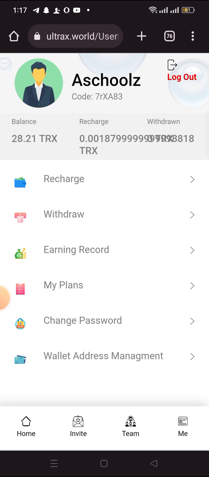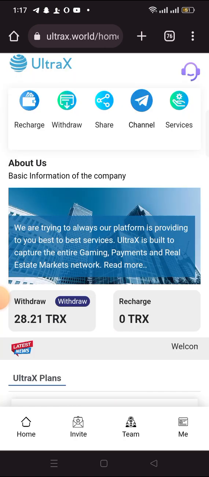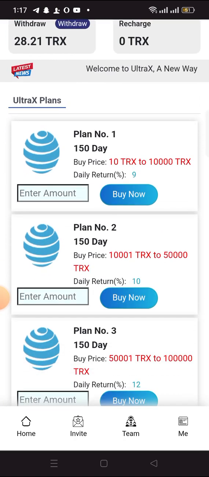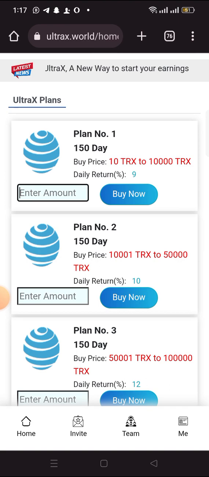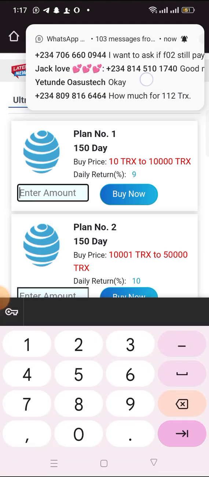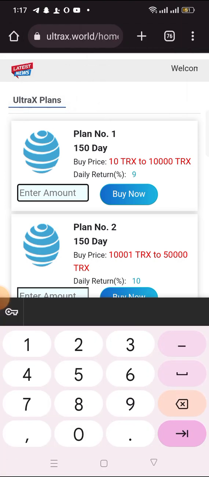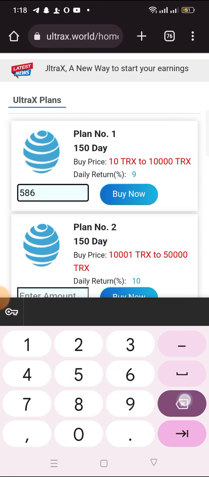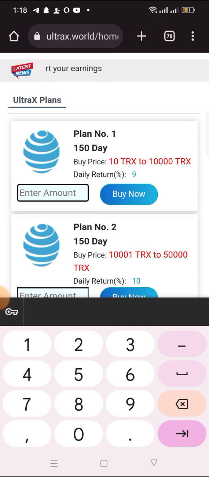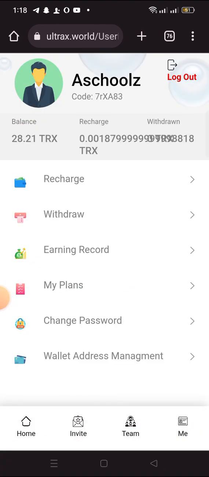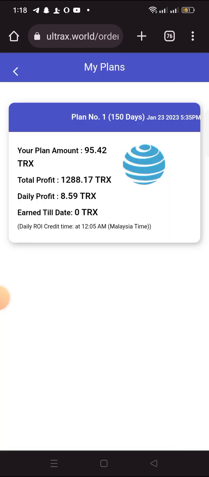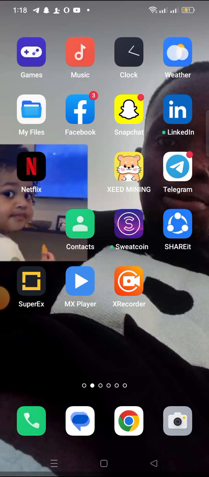After you deposit, you go to my plan, or you can just click on your home page and check the plans you want to go for. Then input the amount of Tron you want to use to invest. Just enter the amount. Let's say you want to use something like this. Input the amount, then click on buy, then confirm it.